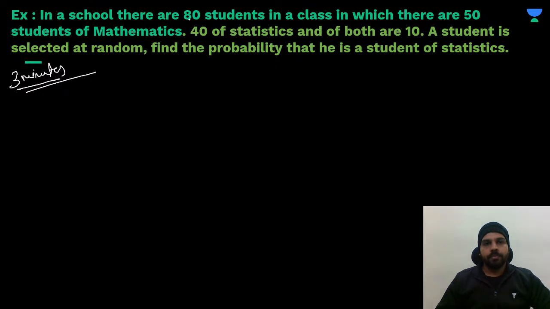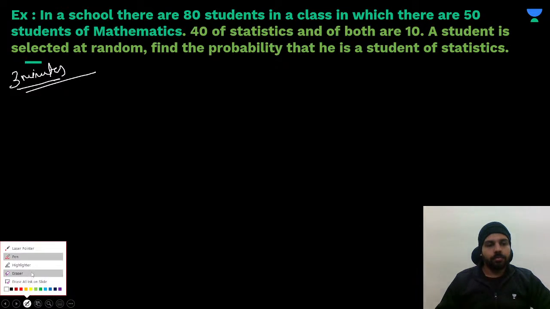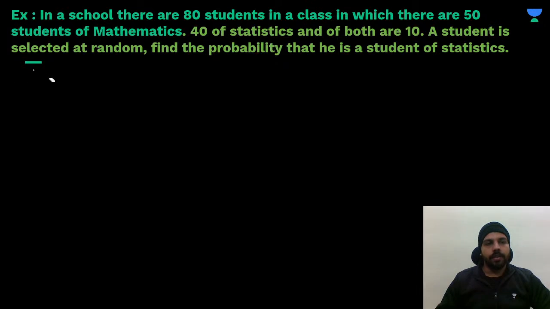What they said, first of all, write down the values which are given to you, then start the question. They have said in a school there are 80 students, right? In a class in which there are 50 students of mathematics. That means number of elements in mathematics are 50. Number of elements in a sample space will be 80, and number of elements which study statistics.